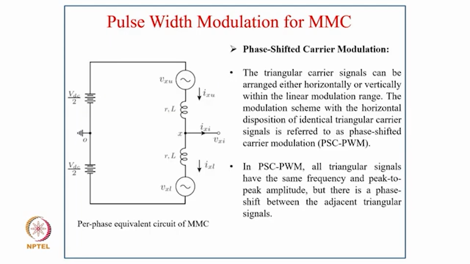Coming to typical per phase modulation of the MMC, as you can see, the per phase equivalent circuit of this MMC has 2 voltage sources and 2 inductors connected to the output. In phase shifted carrier modulation, the triangular carrier signals can be arranged either horizontally or vertically within the linear modulation range, and the scheme with the horizontal disposition of identical triangular carrier signals is referred to as phase shifted carrier PWM, PSC-PWM. In PSC-PWM, all the triangular signals have the same frequency and peak amplitude, but there is a phase shift between the adjacent triangular signals.